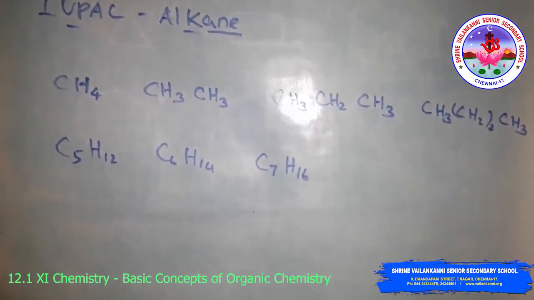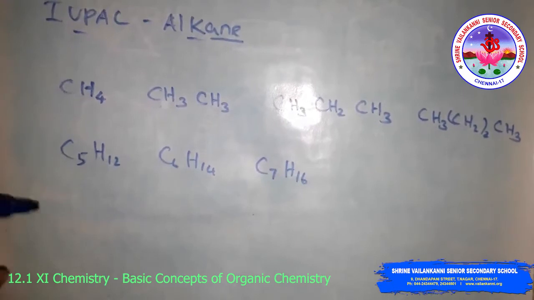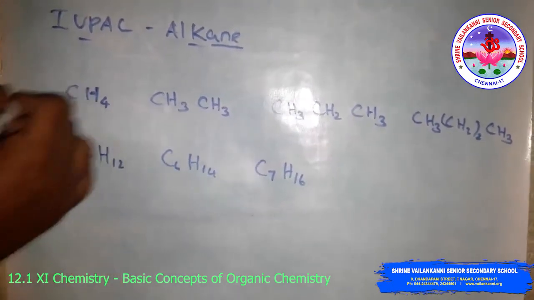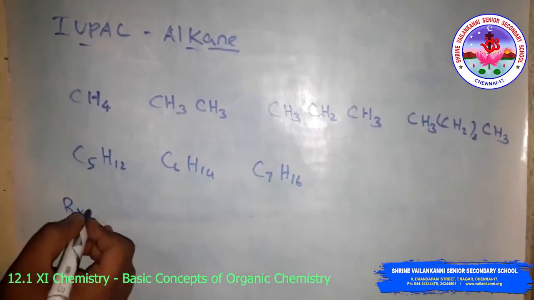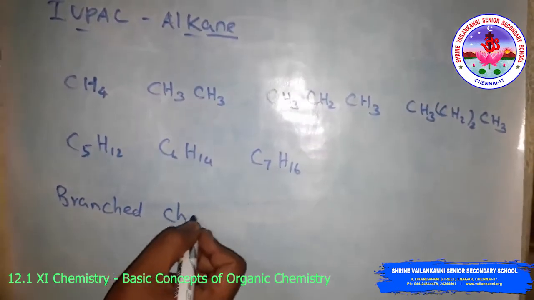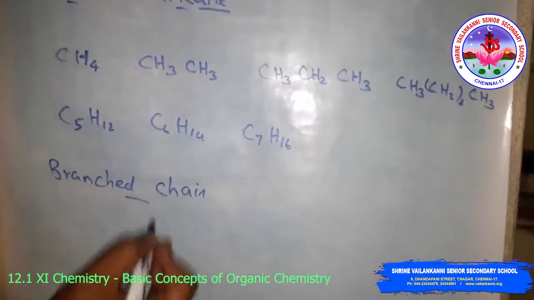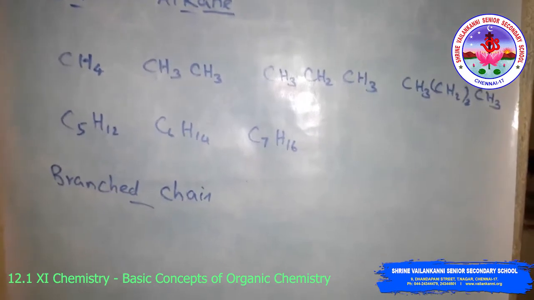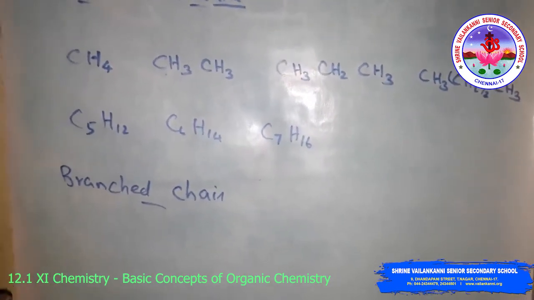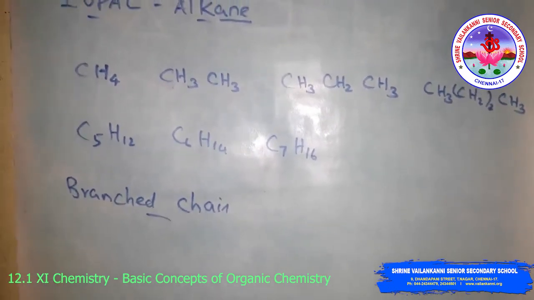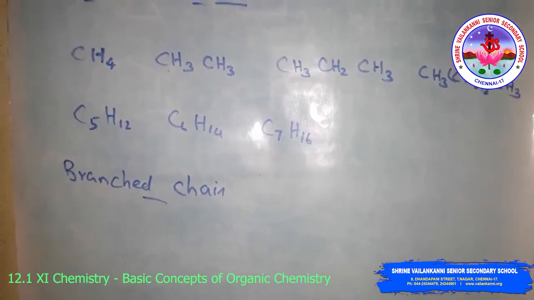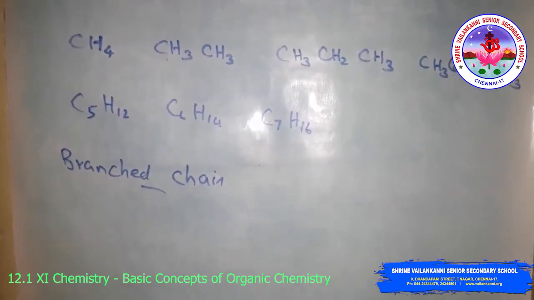That was the straight chain hydrocarbon; next is the branched chain. In branched chain hydrocarbons, small chains of carbon atoms are attached to one or more carbon atoms of the parent chain. The small carbon chains are called alkyl groups.